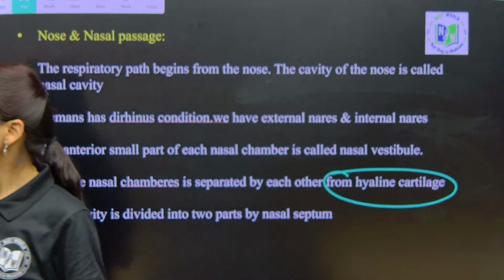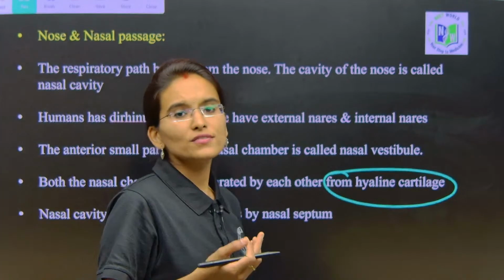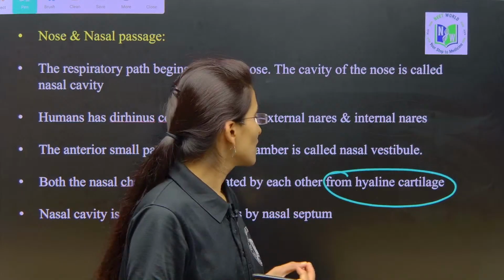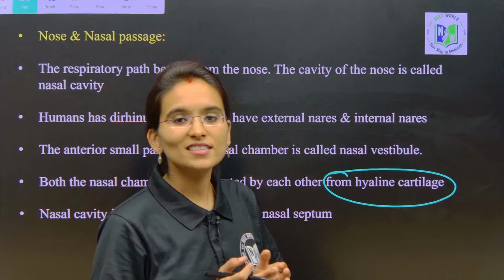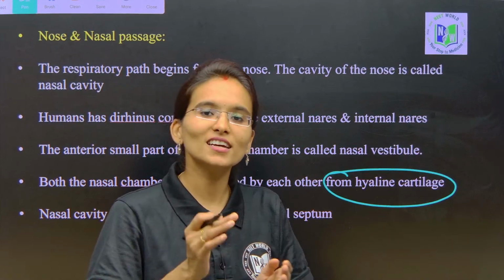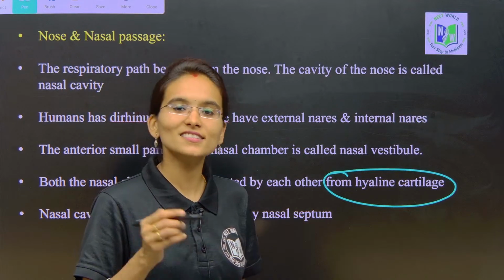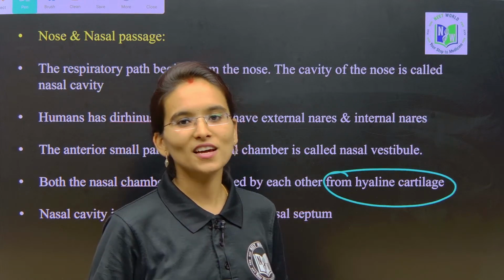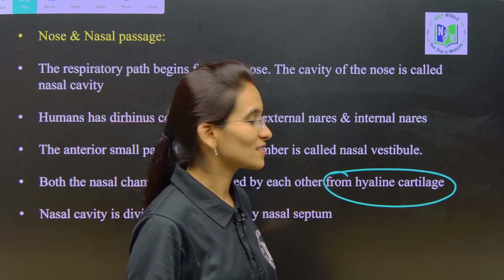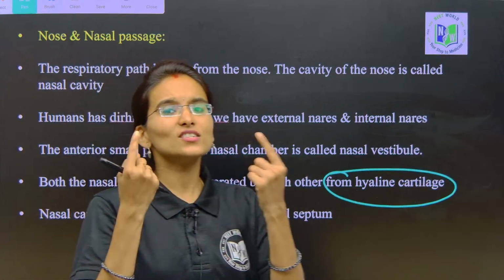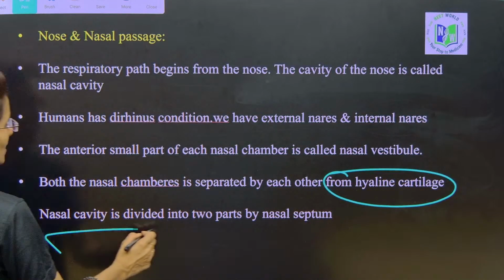So what is cartilage, my dear students? What is cartilage actually? It is a type of soft skeletal tissue, right? I have already done the most important sessions regarding all the different types of tissues under the 9th CBSE recorded sessions. If you want to learn the basics, just click on the sessions in our YouTube channel NEET World, if you want to understand more about the types of tissues. So both the nasal chambers are separated by the hyaline cartilage,